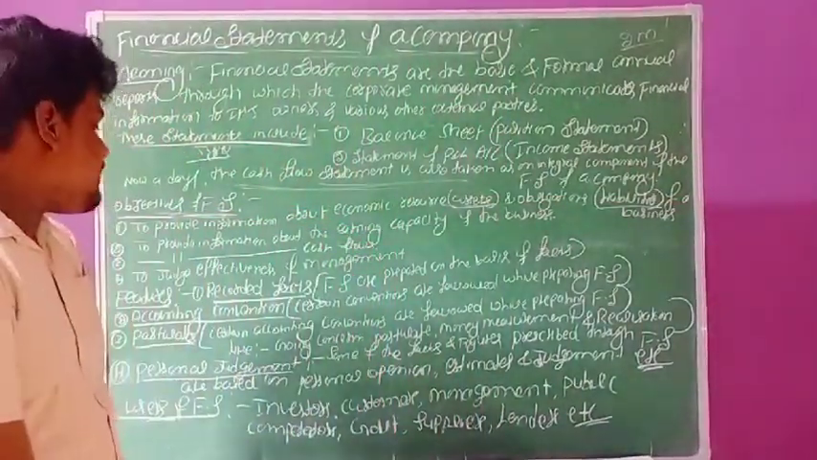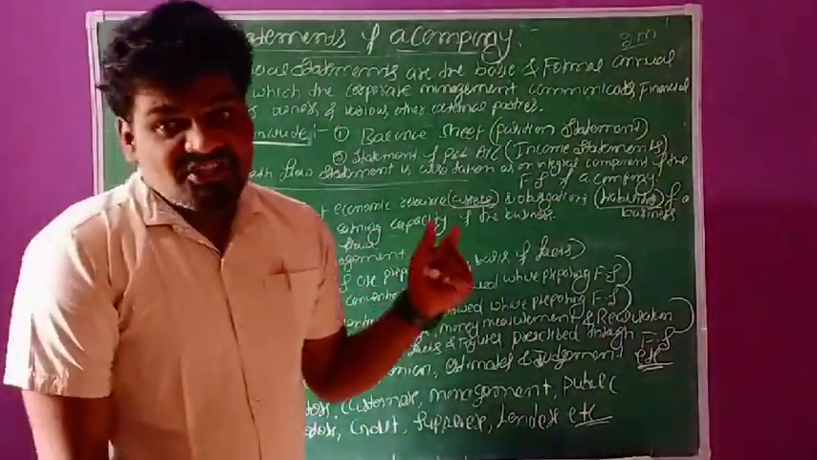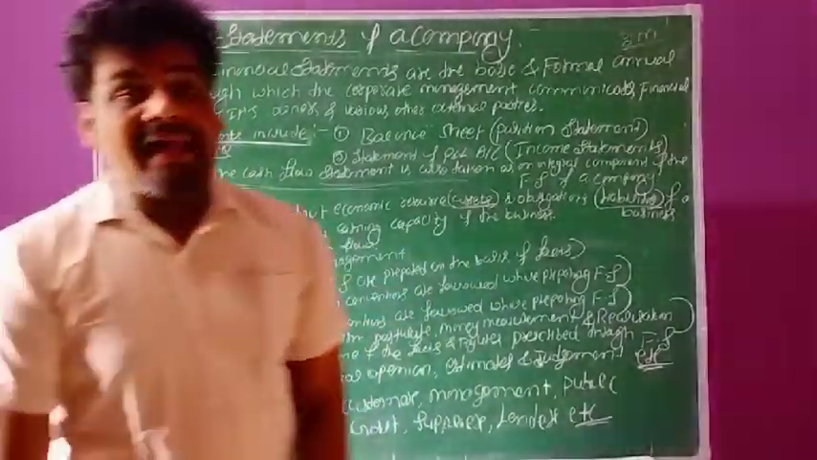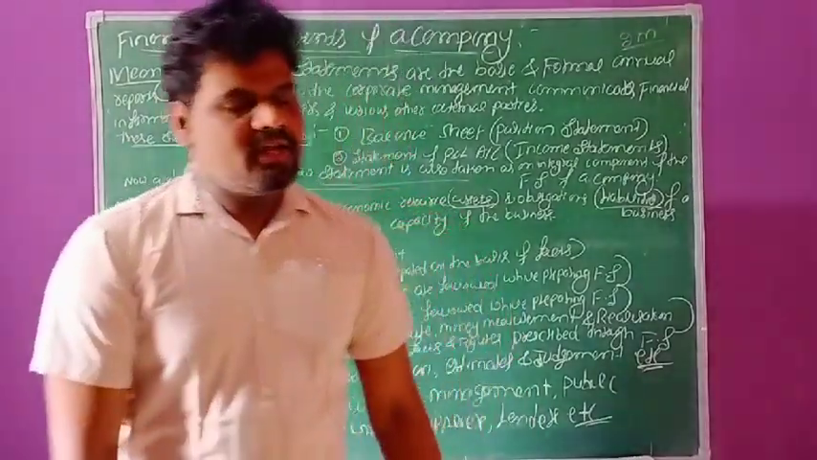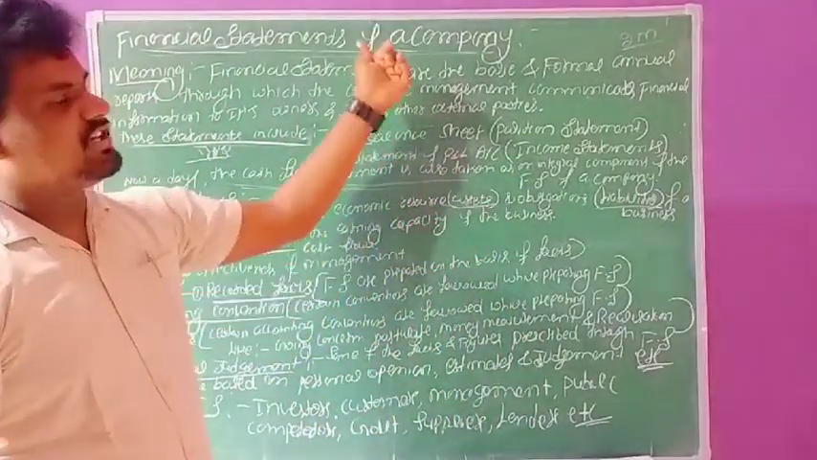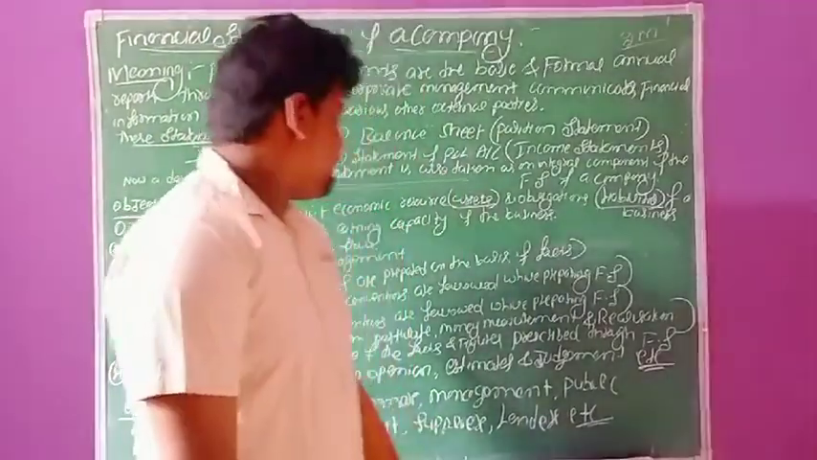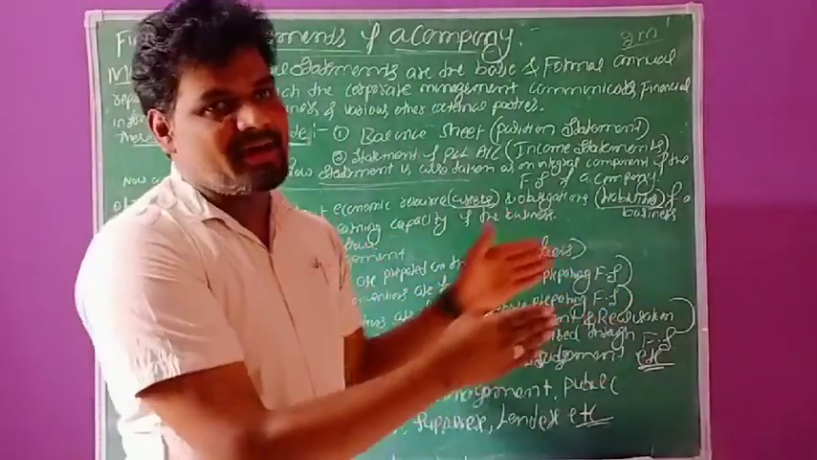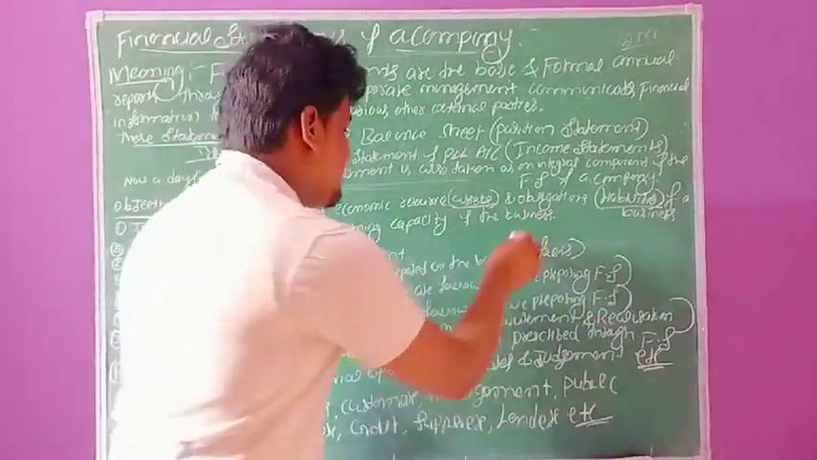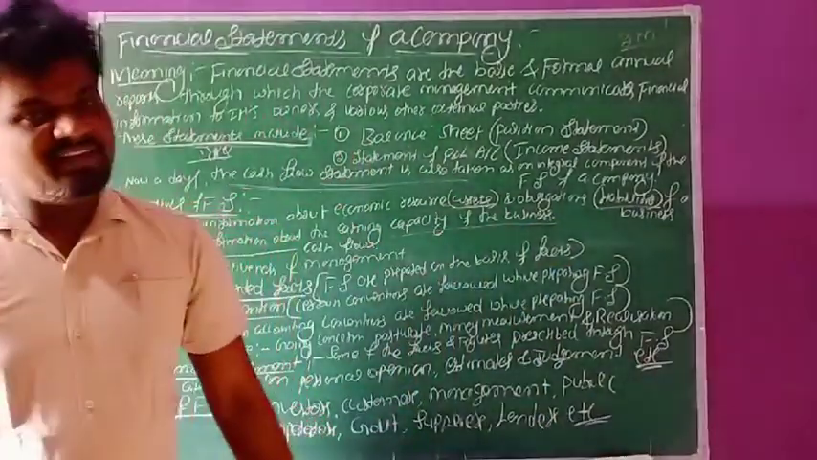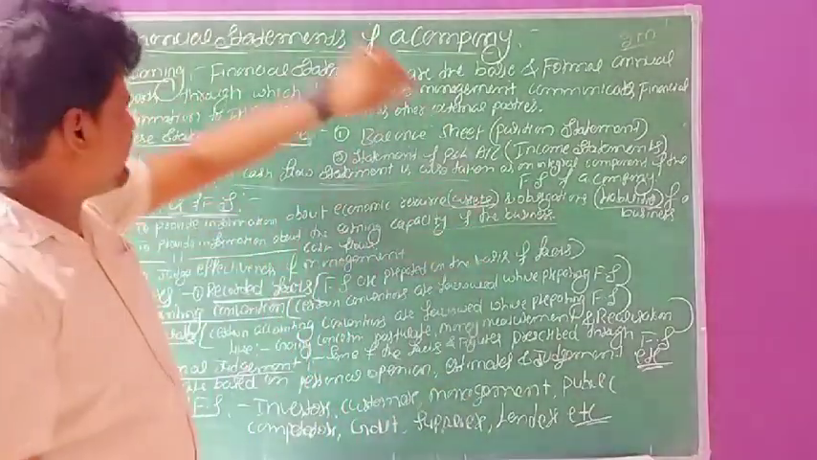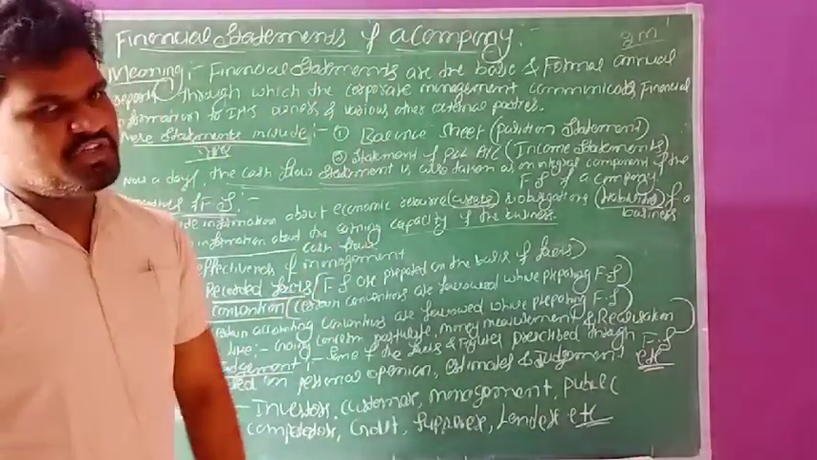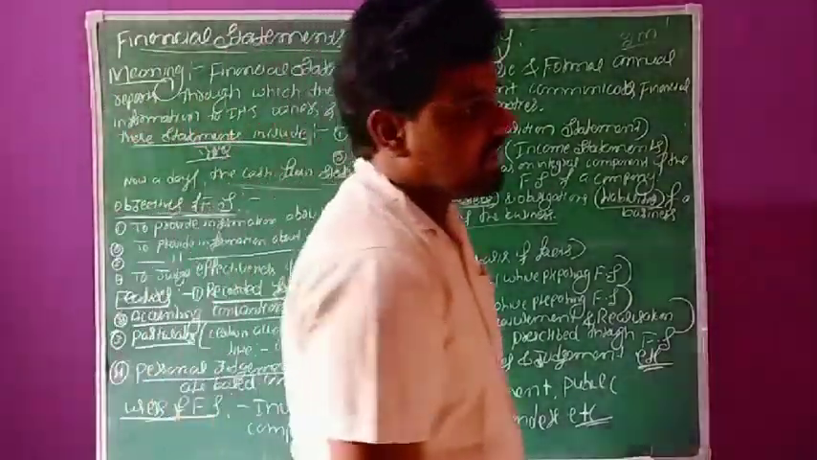The next objective of financial statements is to provide information about earning capacity of the business. The second objective of financial statements is to provide information about earning capacity of the business. What is the earning capacity of the business? These things we can easily ascertain at the time of preparation of this financial statement. This is the second main objective of financial statements of a company.